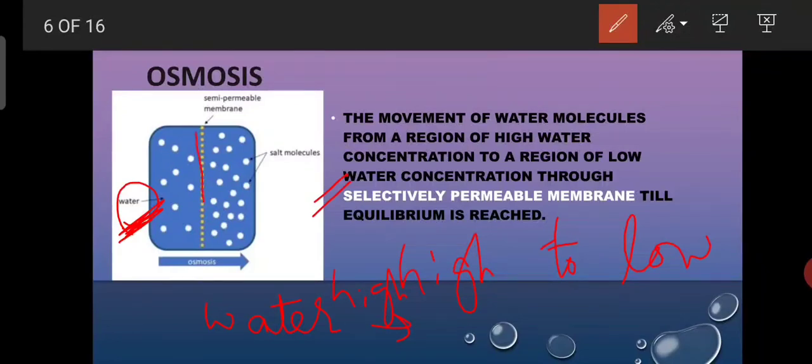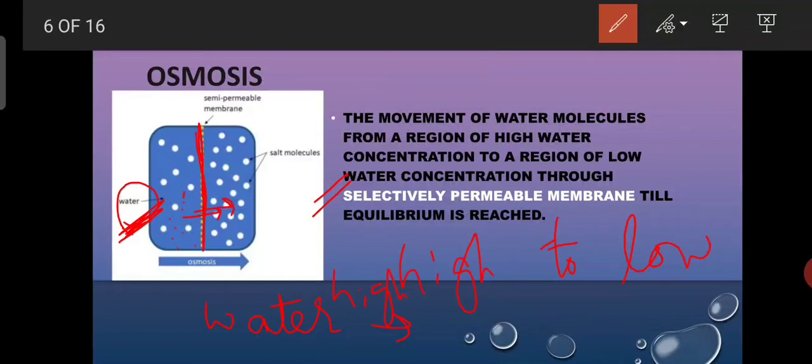So you can see here there is a selectively permeable membrane. Now what is this selectively permeable membrane? This is a membrane which allows certain selected particles to move. It will not allow the entry of all the particles. So here it is allowing water molecules to move from high water concentration, high solvent concentration, towards the low solvent concentration.